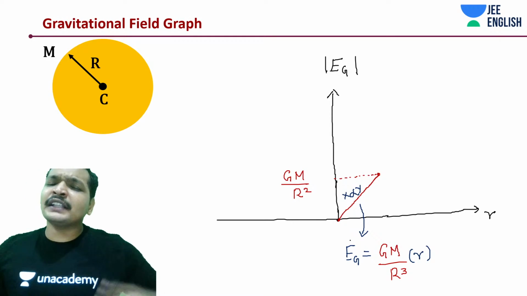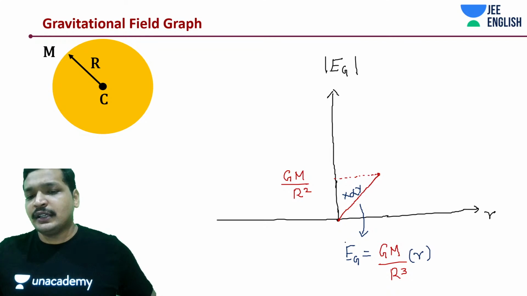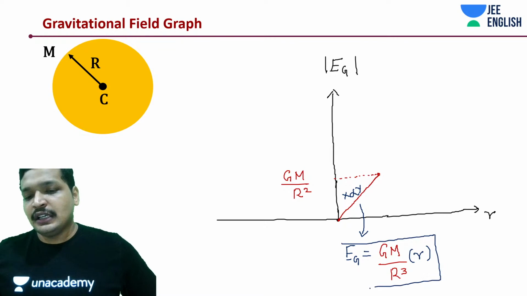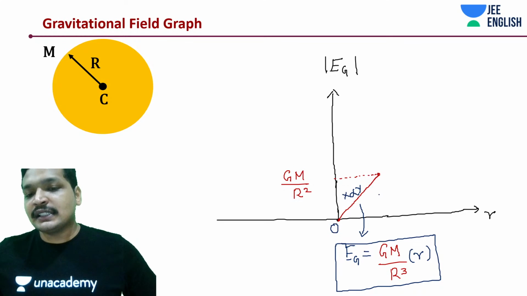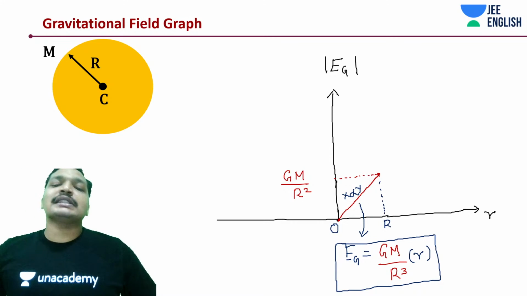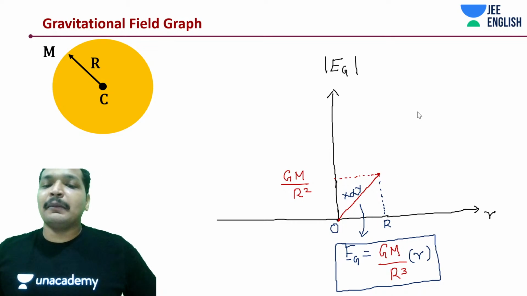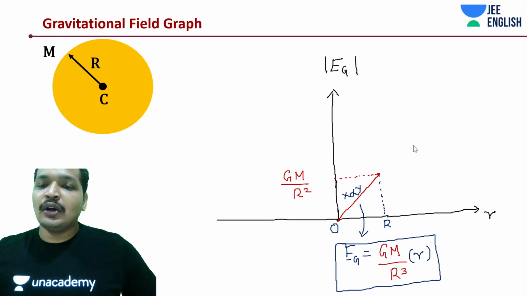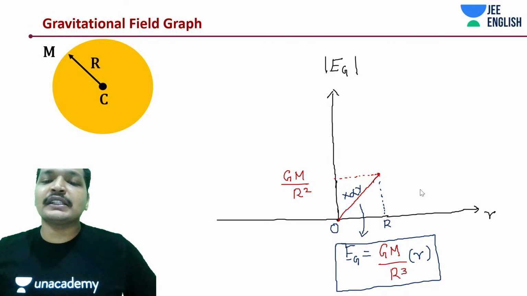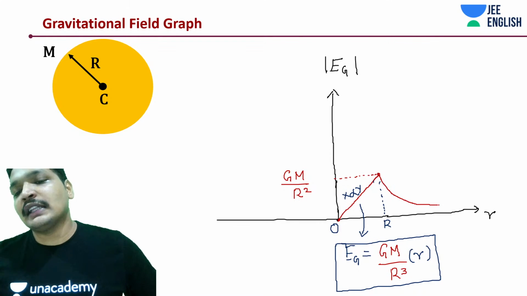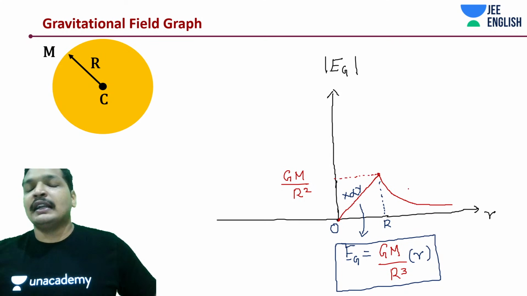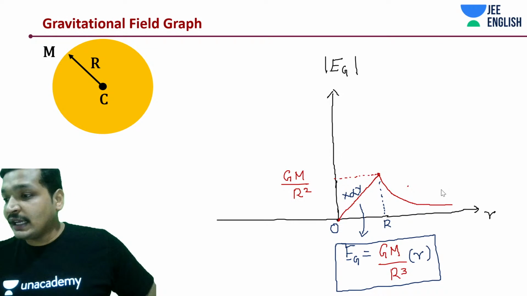Your maximum field is going to be at R. Don't worry about it, that thing hasn't changed. But between zero to R, the field was increasing. And post that, what is happening? The field is going to drop, just like how you saw in the shell case.